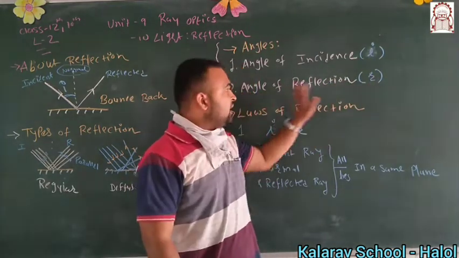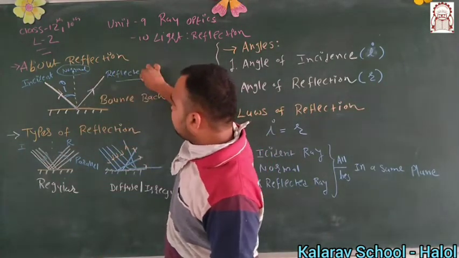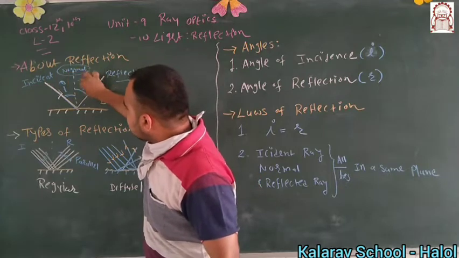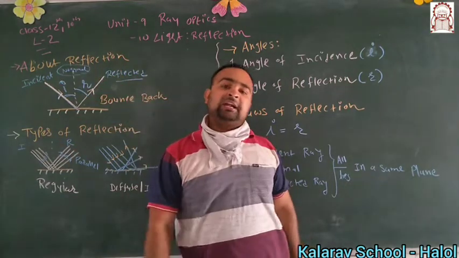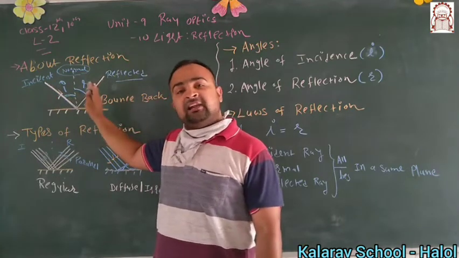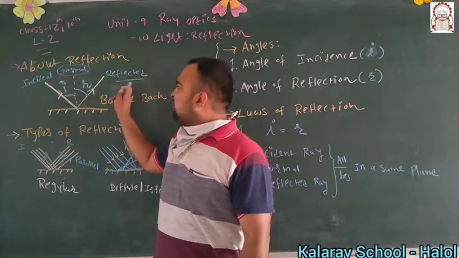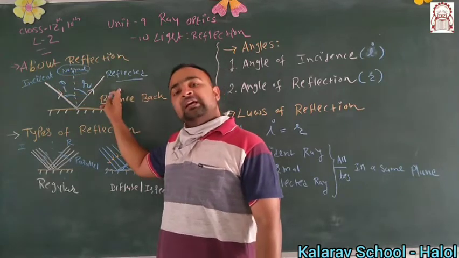And what is the angle of reflection? It is the angle created by the reflected ray and the normal, and that is considered the reflected angle. Now you are clear about what the incident angle and reflected angle are. Incident angle means the incident ray with the normal, and reflected angle means the normal with the reflected ray.